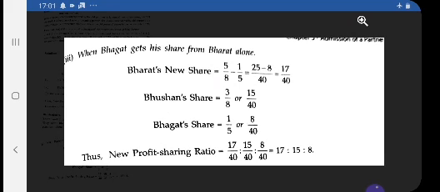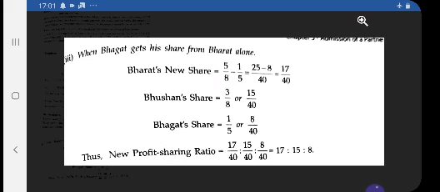After solving this you will get 17 by 40, and Bhushan's share will remain as it is because he is not bearing any share of the new partner, and Bhagat is coming in for a 1/5 share of profit. So by making the denominator common, 40, 40, 40, what answer are you getting? 17 is to 15 is to 8.